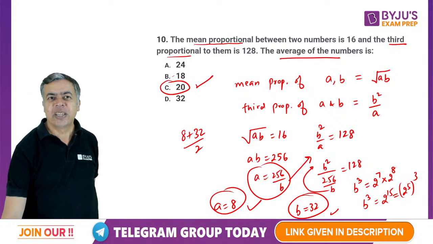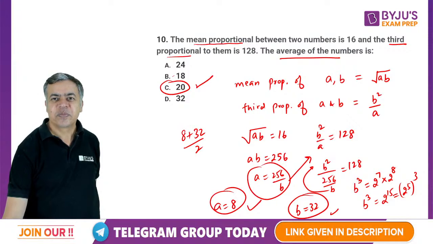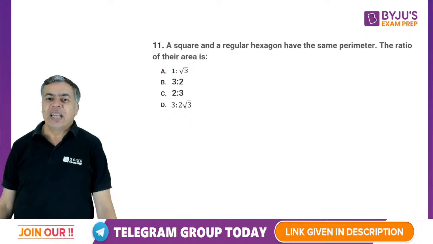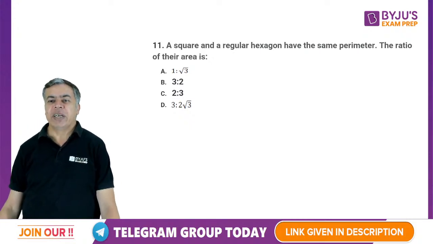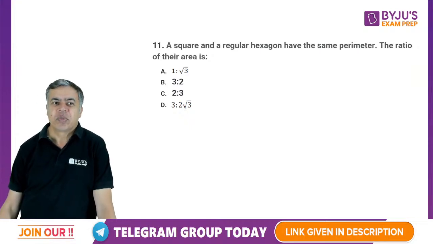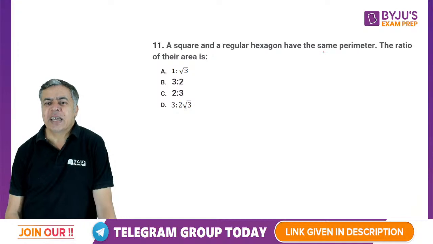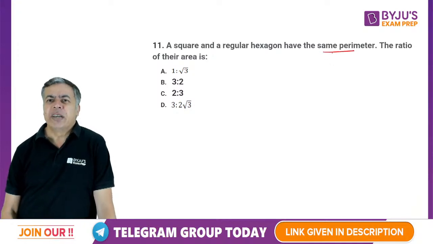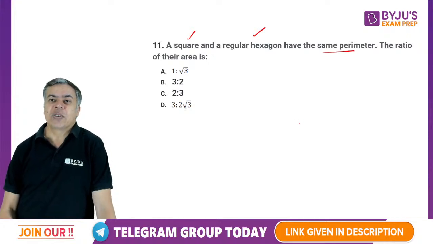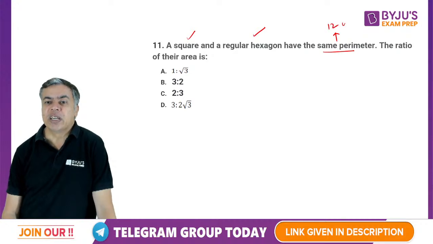So let's move to the next one. Now a square and a regular hexagon have the same perimeter. The ratio of their area is? Because he's saying same perimeter, you can take any perimeter. You can take a perimeter which is a multiple of 4 and a multiple of 6 for the hexagon. So take 4 and 6, what is the LCM? 12.